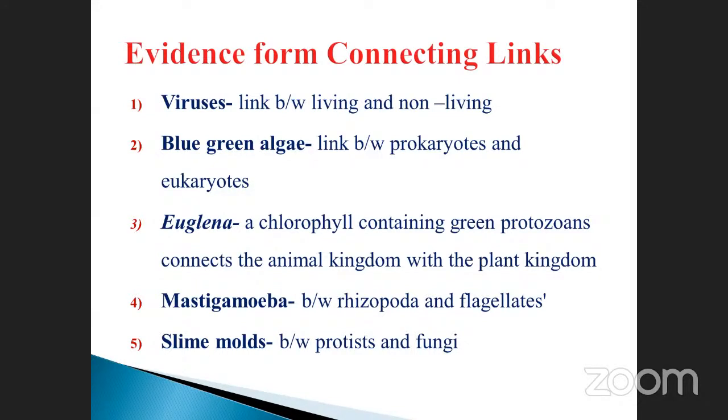And Mastigamoeba, between Rhizopoda and flagellates. Rhizopoda and flagellate. This is also another important connecting link. And slime molds, between protists and also fungi. Protista. What is the meaning of Protista? What is meant by prokaryote? What is meant by Protista? So otherwise called Monera and Protista. You can differentiate which one is Monera and which one is Protista.